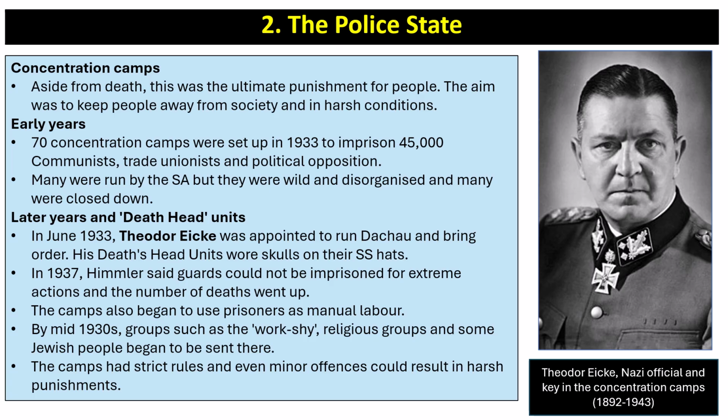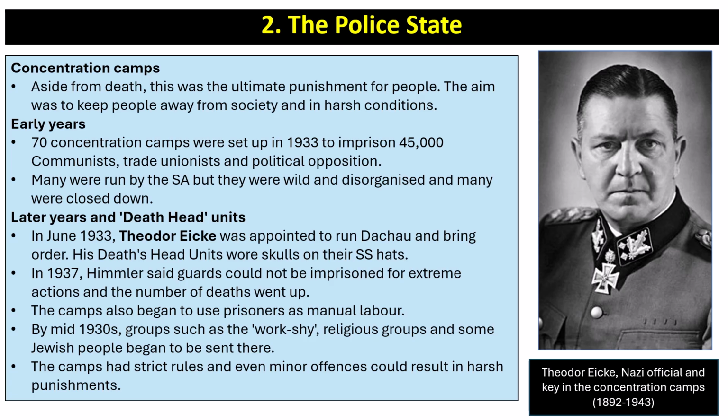In the early years, 70 concentration camps were set up in 1933 to imprison about 45,000 communists, trade unionists and political opposition. Many were run by the SA, but they were seen as being wild and disorganised, and many were closed down. In the later years, the death heads units were created, and we'll talk about that.